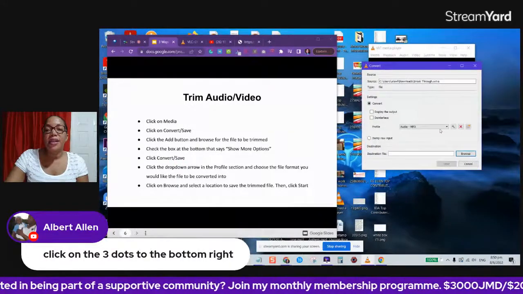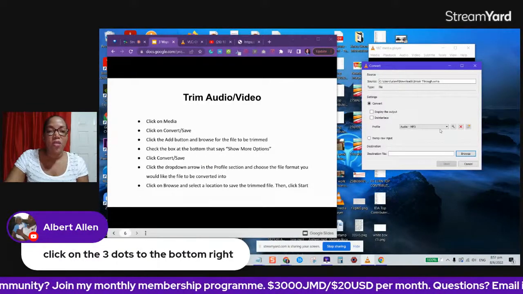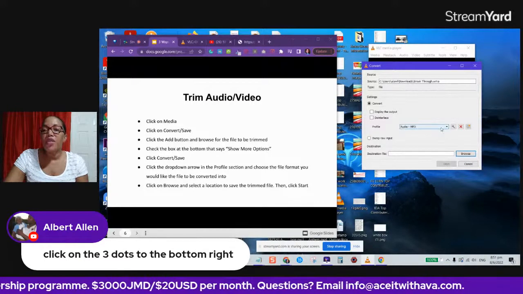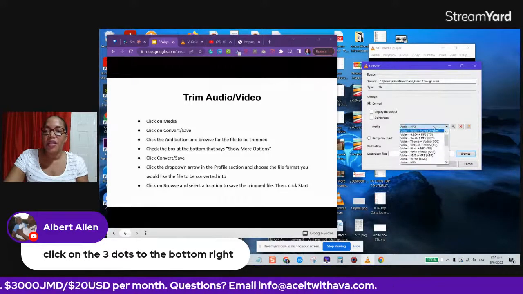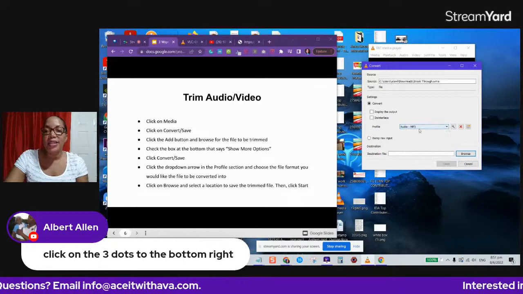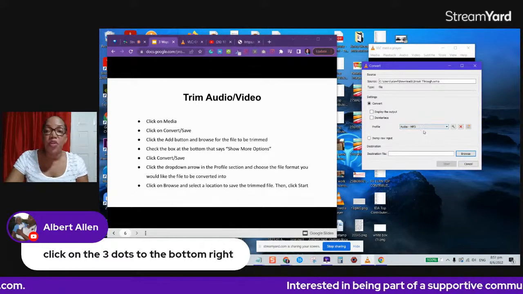And now it's asking me what type of file I want to be converting, or I should say trimming it. So I want it to be an audio file, so I'll just leave that selected. If it's not selected, just click the drop down arrow and select what you want. And then we need to tell VLC where to put the trimmed files.